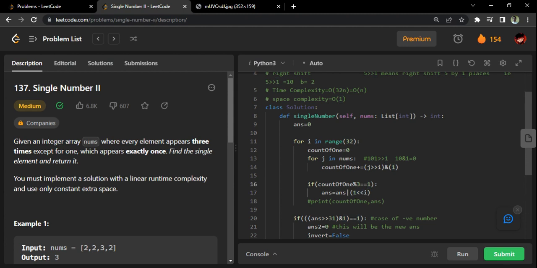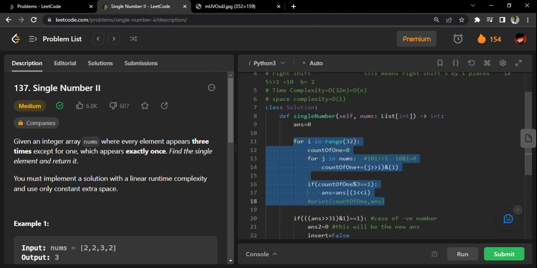Remember, if it is a zero, I will not do anything, because the answer's bits are all zero as of now. Only if it is a one, I will add it to my answer. I know that the ith bit of my answer is going to be one, so I will shift 1 to the ith bit. Then I will do a bitwise OR with my original answer. Now my answer will have the ith bit as one. This is my whole answer.